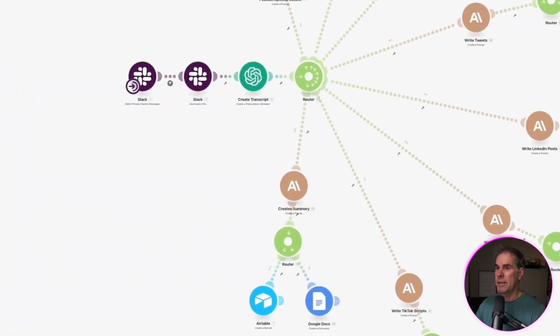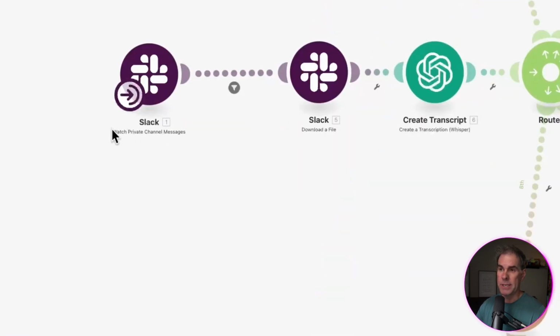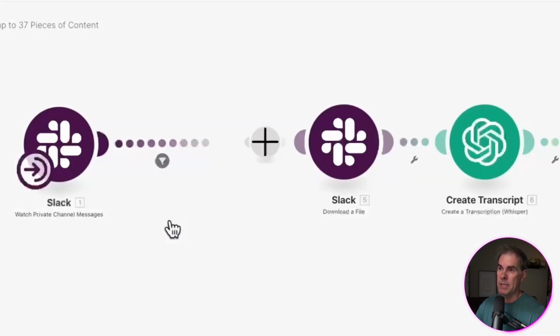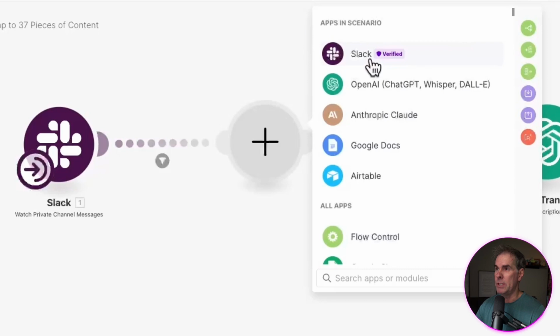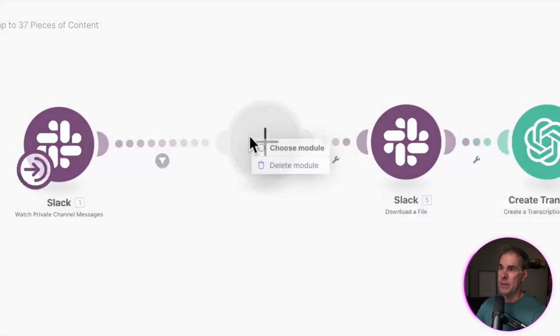So here's the automation, and it kind of looks like a tree here, right? But it's laying on its side. So as I noted, it gets kicked off in Slack. The Slack module I'm using here is watch private channel messages. I'm not going to see this right now because it is a trigger point, but I would just go into Slack, choose that Slack module, and you would see watch private channel messages right inside your list here. And that's what you want to select.